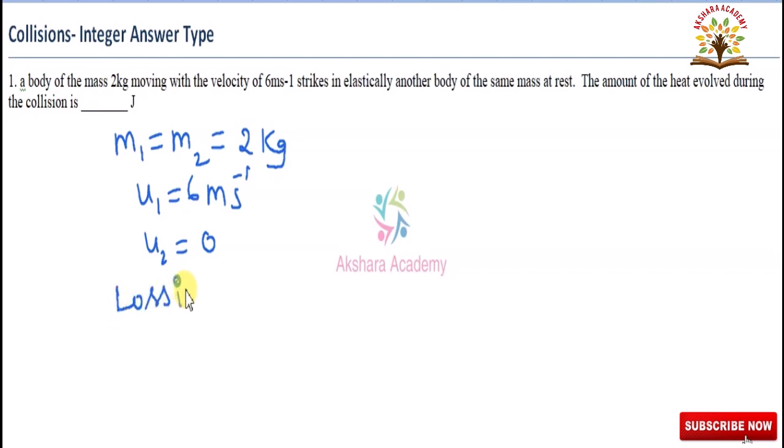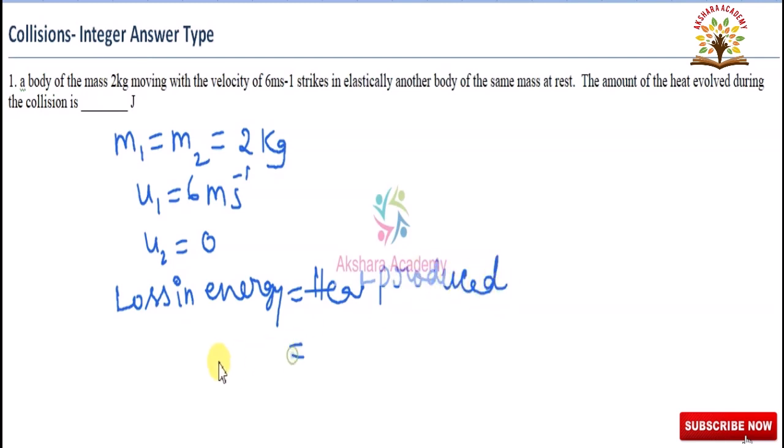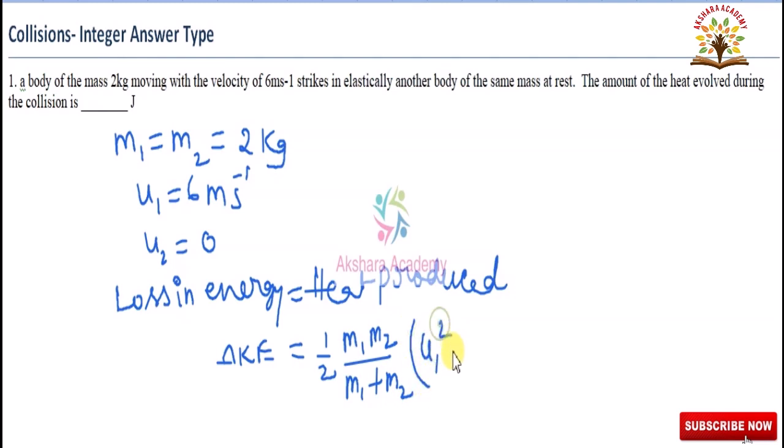Loss in energy is equal to heat produced, that is equal to delta KE, half M1 M2 by M1 plus M2 of U1 square minus U2 square.